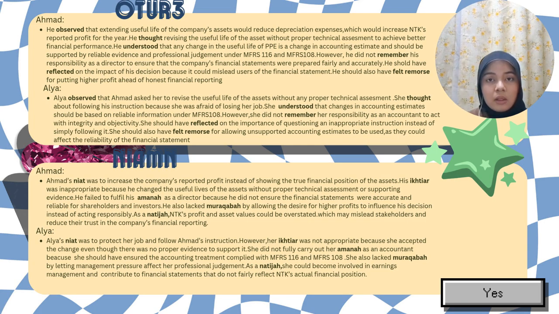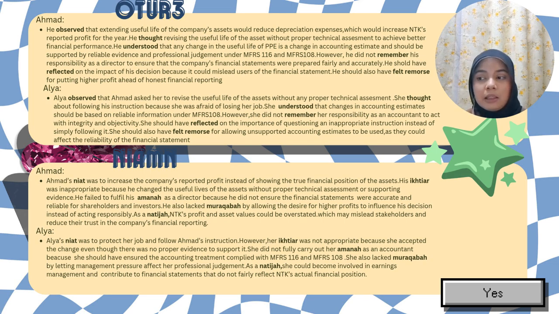He understood that any change in the useful life of PPE is a change in accounting estimate and should be supported by reliable evidence and professional judgment under MFRS 116 and 108. However, he did not remember his responsibility as a director to ensure that the company's financial statements were prepared fairly and accurately. He should have reflected on the impact of his decision because it could mislead users of the financial statements. He should also have felt remorse for putting higher profit ahead of honest financial reporting.